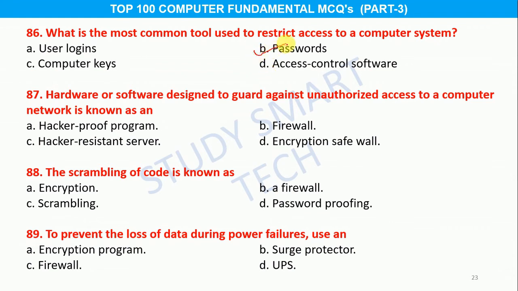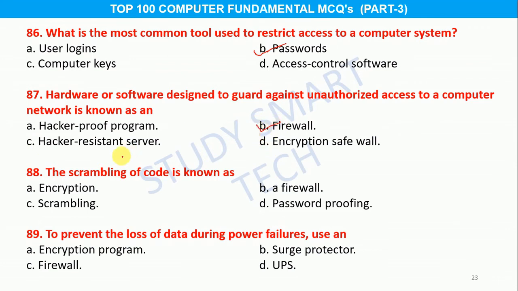Passwords. Question number 87. Hardware or software designed to guard against unauthorized access to a computer network is known as an option A. Hacker-proof program, B. Firewall, C. Hacker-resistant server, D. Encryption-safe wall, and the correct answer is option B.